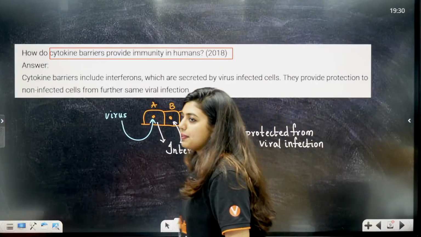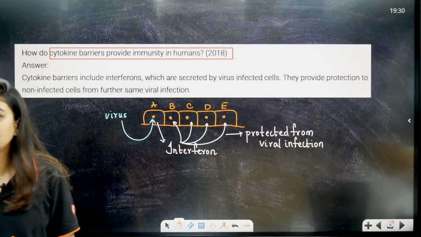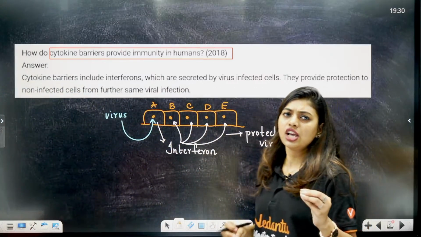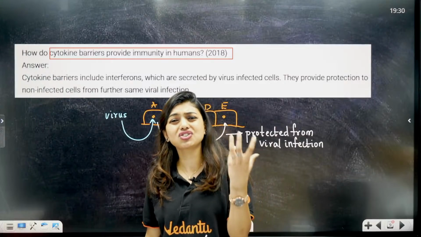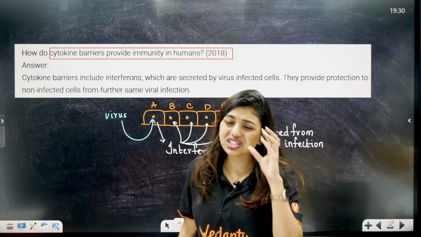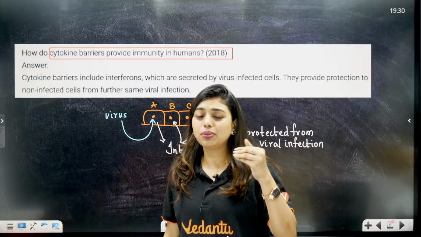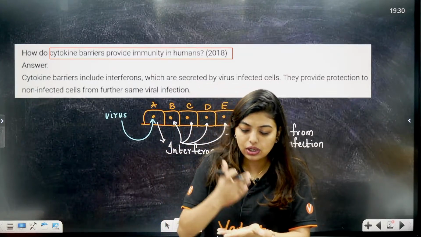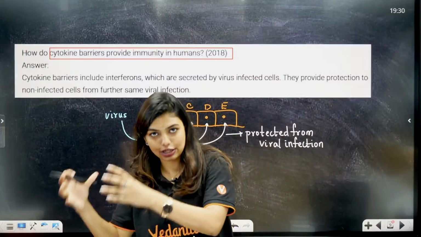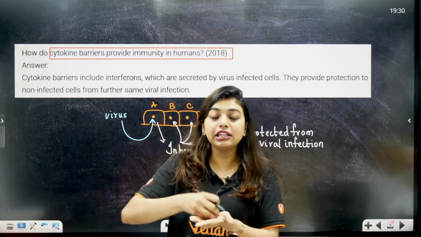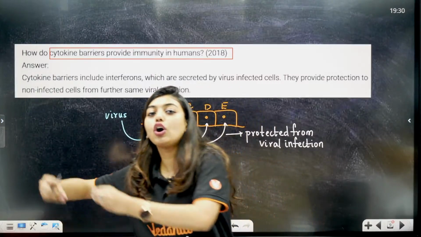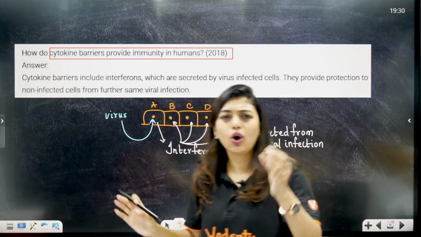Clear, students? Easy peasy lemon squeezy. Interferons. This is your cytokine barrier. So just write this. When I'm telling you, in both, just try to understand the concept. Don't be like, okay, I have to learn it by heart. You just know that cytokine barriers include interferons. Interferons are secreted by viral infected cells to protect the non-infected cells. That's all. All the keywords are there.